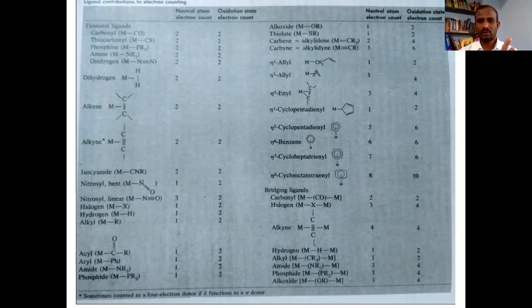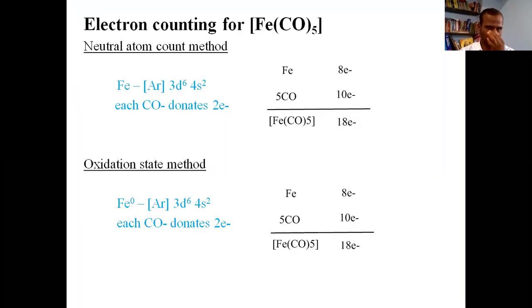But in counting of electrons, there should not be mixing of both the methods. If, say for example, you are counting by the neutral atom method, you need to follow the neutral atom method itself. If you are following the oxidation state method, you need to follow the oxidation state method only. Okay. Well, let us move ahead and take some examples.